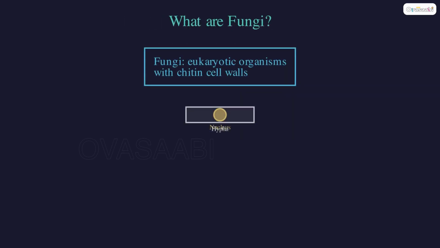Fungi are eukaryotic organisms, meaning their cells have a nucleus. Unlike plants, they cannot make their own food and have cell walls made of chitin, not cellulose.